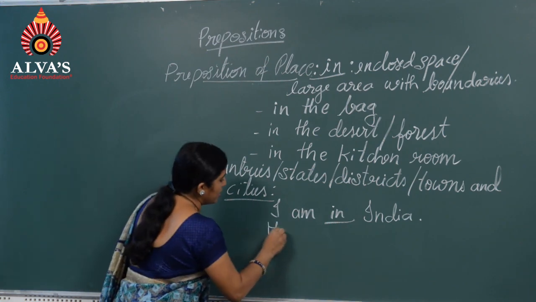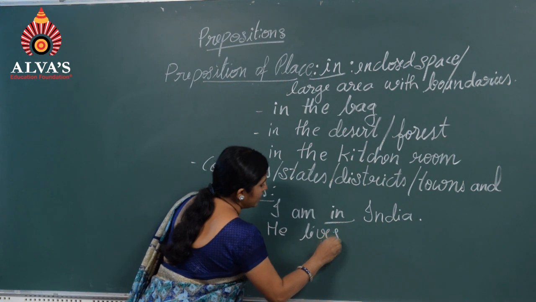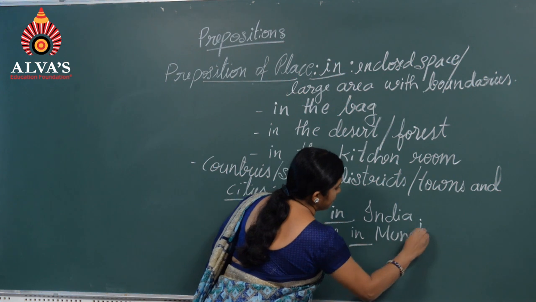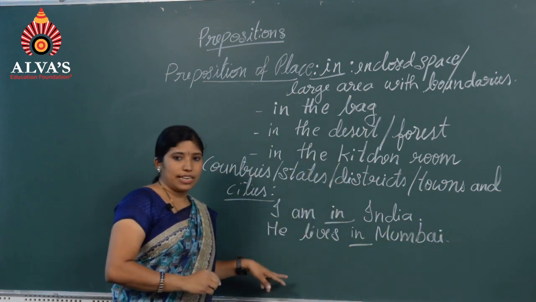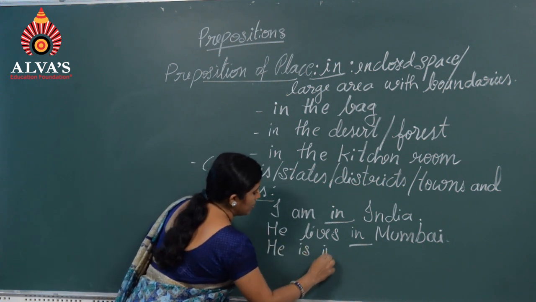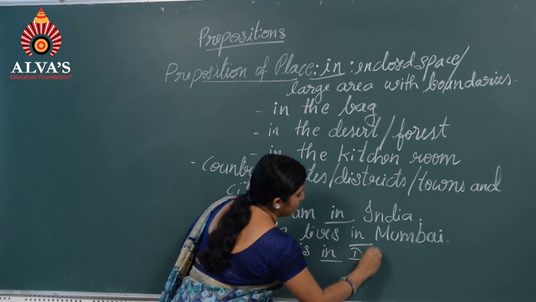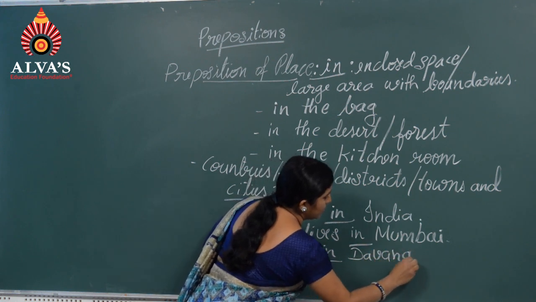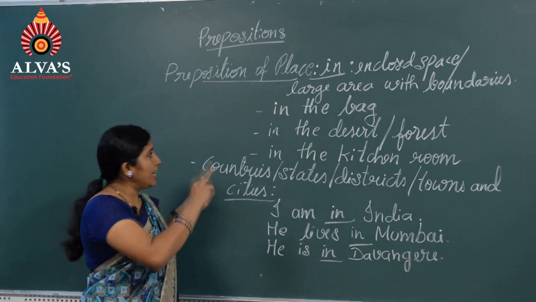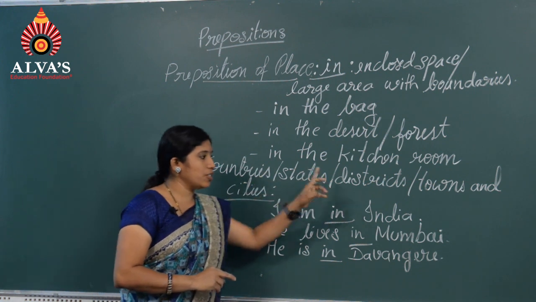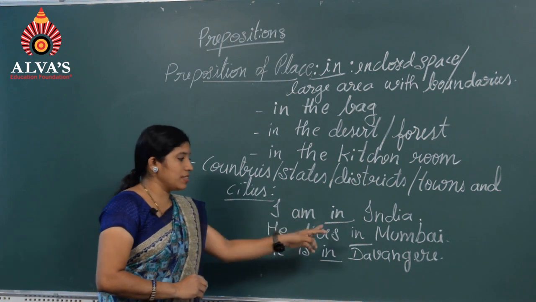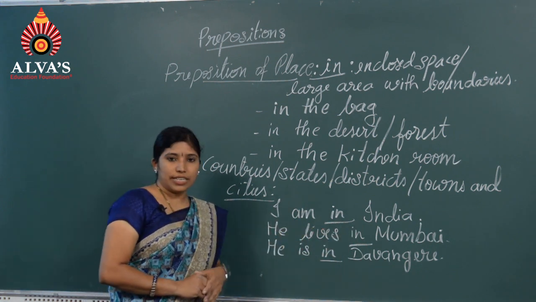He lives in Mumbai. He is in Davangere district. In is used for countries, states or districts and even towns and cities. I am in India, he lives in Mumbai, he is in Davangere.